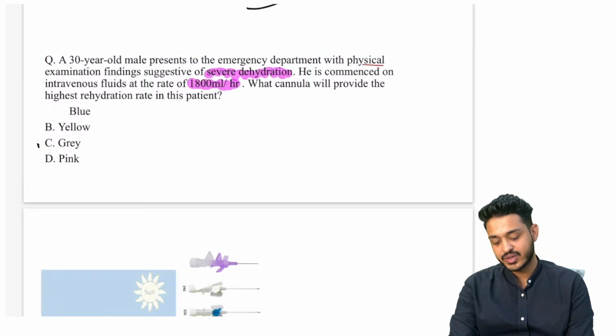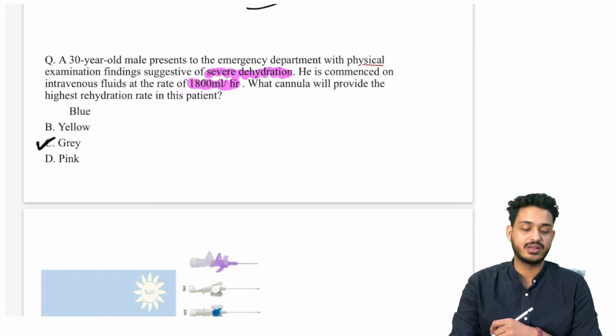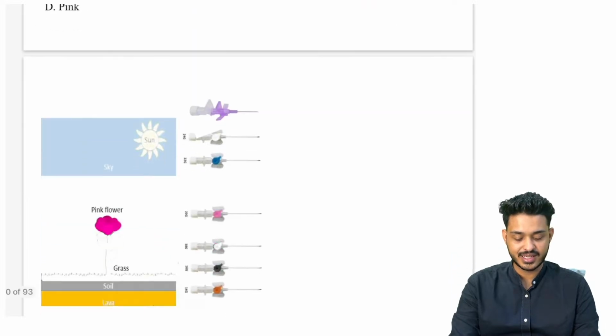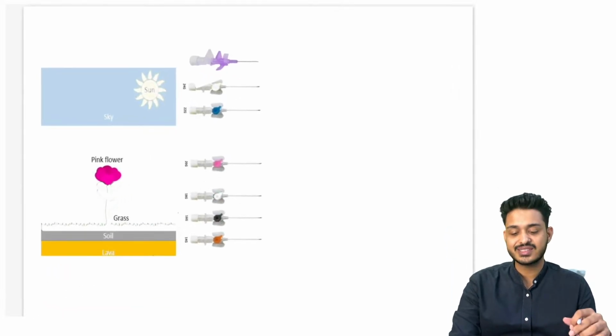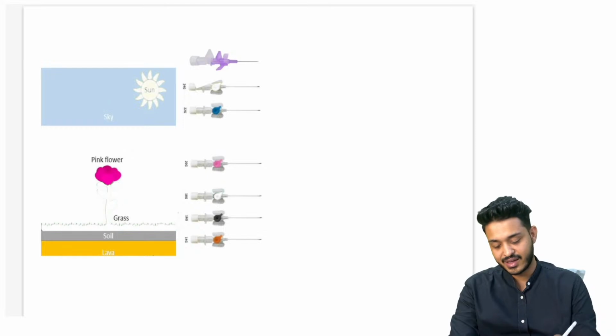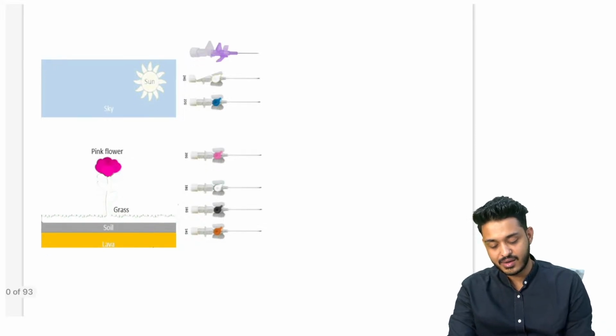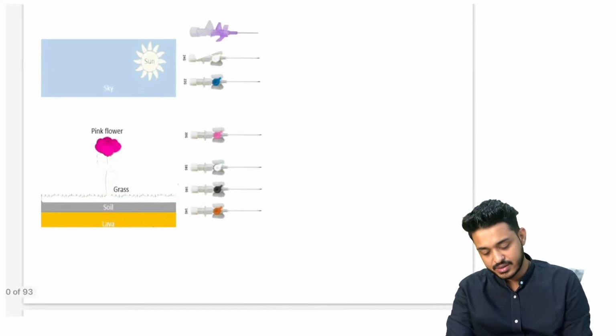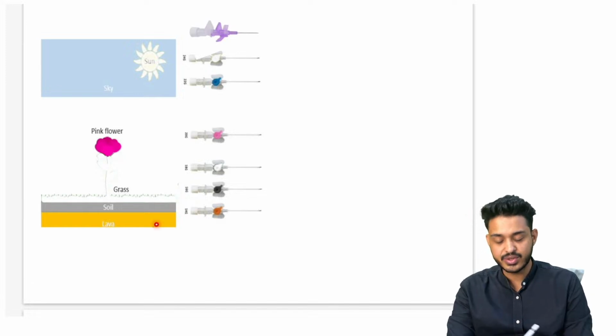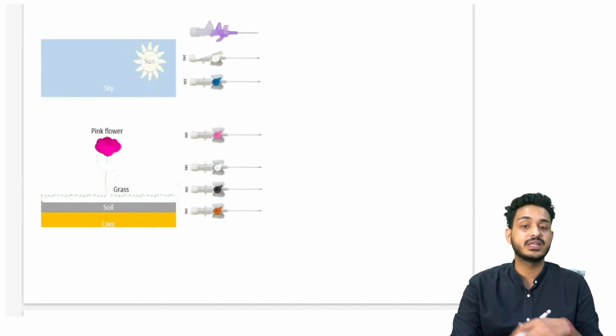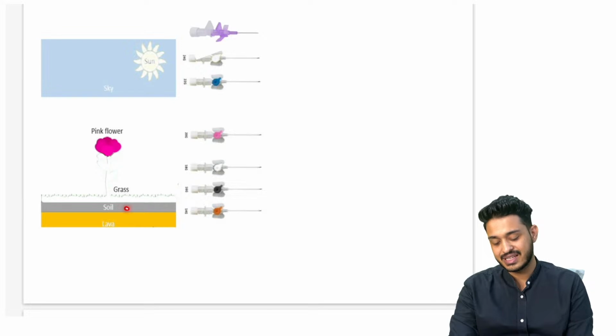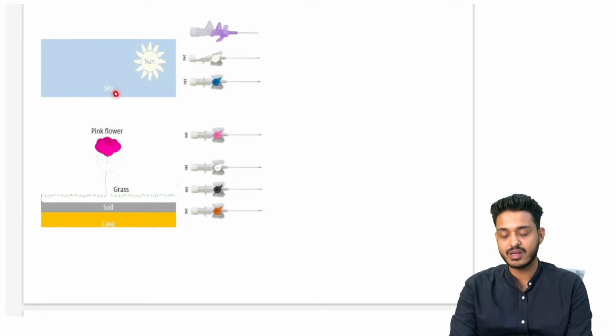Right, so that is going to be a gray color cannula. Gray color, let's try to understand. So this is the mnemonic that we are having: the lava is present in the lowermost part. जमीन के नीचे lava होता है, lava. Then we are having soil, then we are having grass, then we are having pink flower, आसमान होता है, and sun होता है. These are the things.